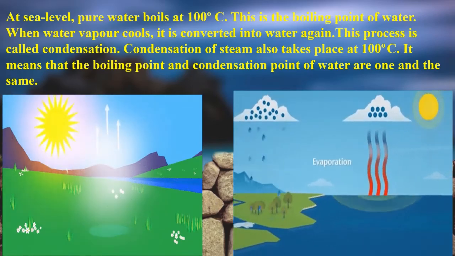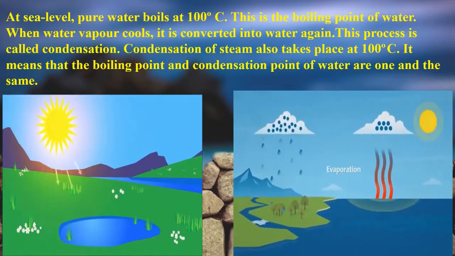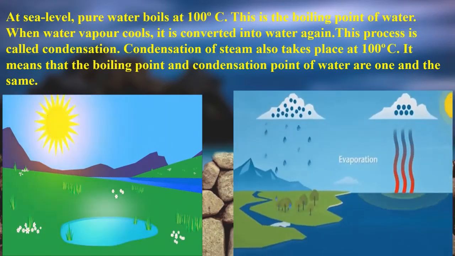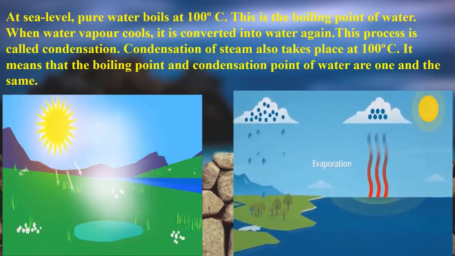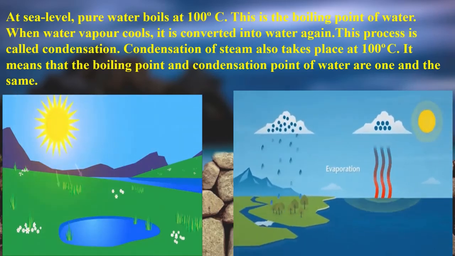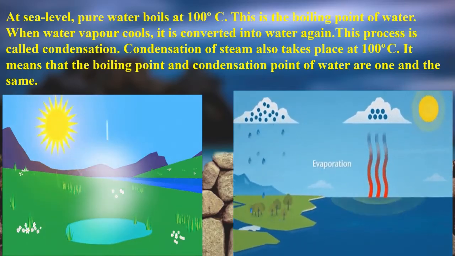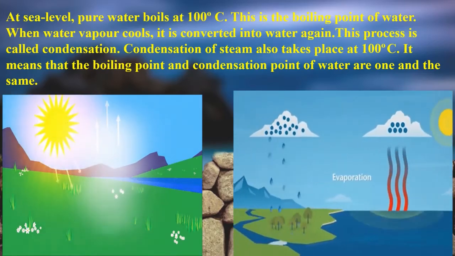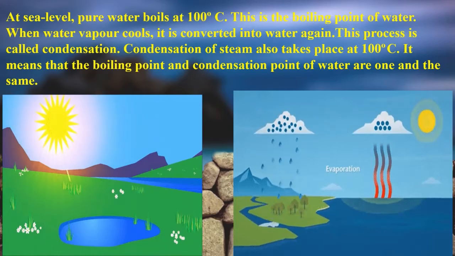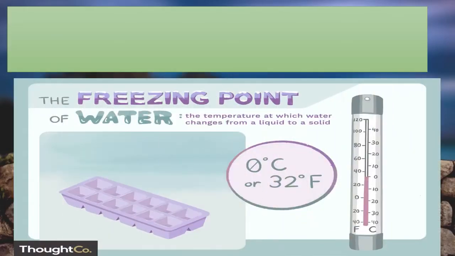You could do one example, an experiment, by yourself. You could keep a glass filled with ice cubes, and after some time you will see that the glass surface has water droplets, and that is because of condensation. The condensation of steam also takes place at 100 degrees centigrade.